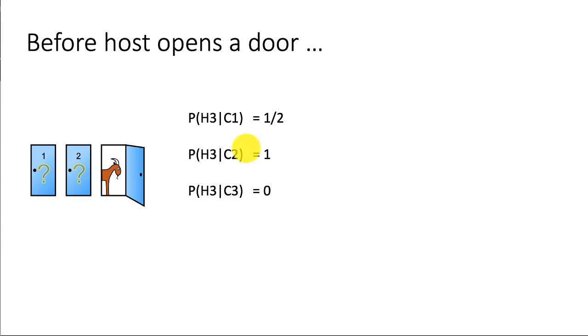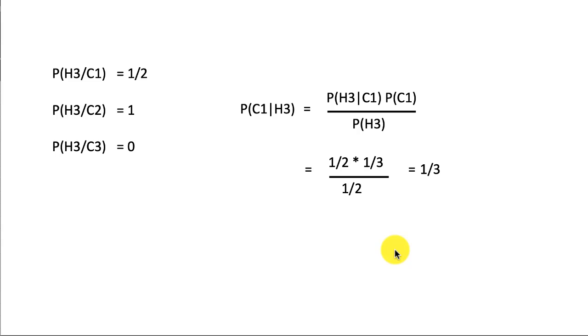Okay, so now we have the conditional probability the other way. We wanted to calculate the probability of C1 given H3 and the probability of C2 given H3. We now have both of the reverse probabilities, and using Bayes' theorem, we can now calculate the others. So first we want to calculate the probability of C1 given H3. In other words, the host opened door 3. What is the probability that the car is behind door 1? By Bayes' theorem, that is the probability of H3 given C1 times the probability of C1, divided by the probability of H3. That is Bayes' theorem.